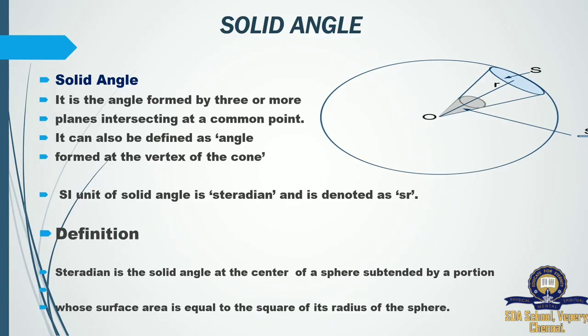Yes, its surface area is equal to the square of the radius of the sphere.